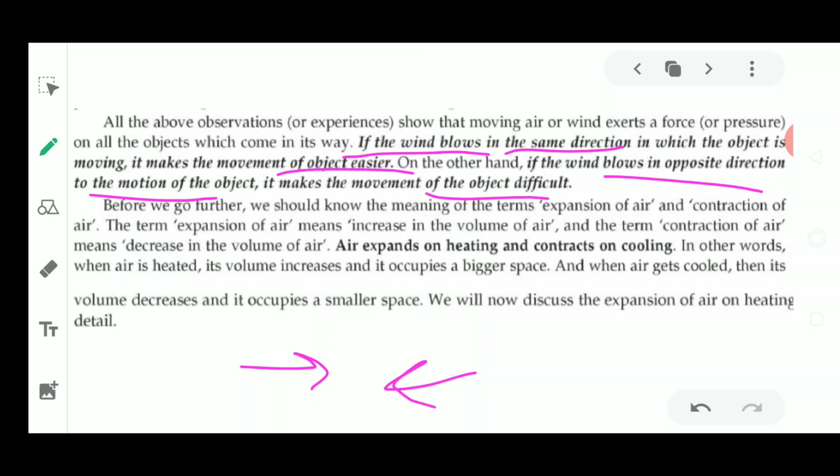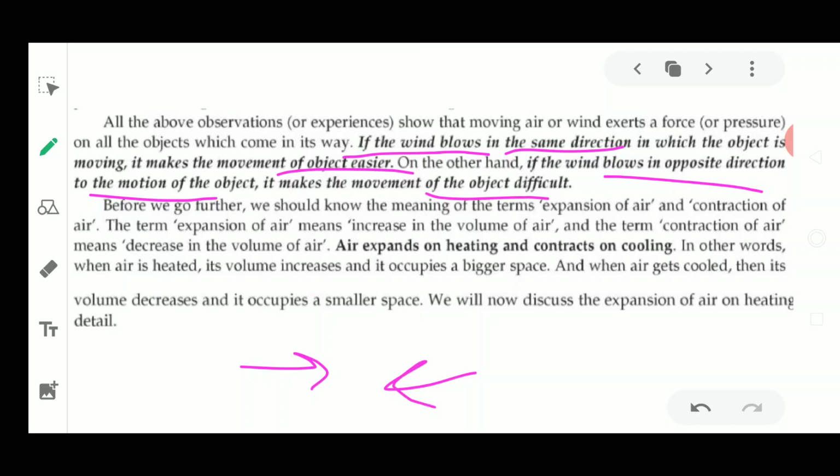Why? Because air is exerting pressure. This moving air is also exerting pressure. So we have studied two properties of air. The first one is that when air is present inside a container, it applies air pressure on the walls of the container. But it also applies pressure when it is moving.